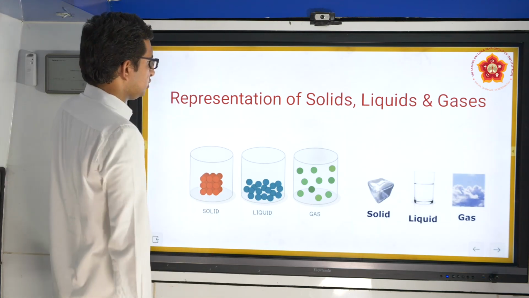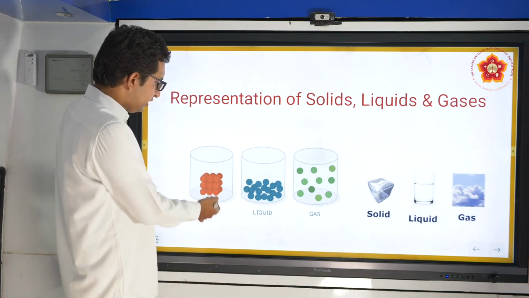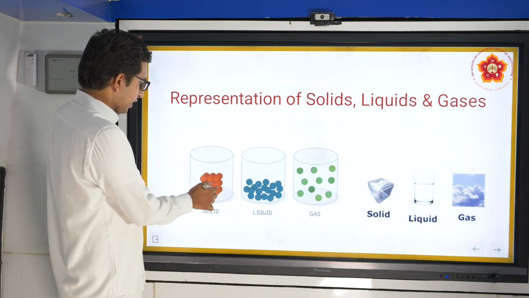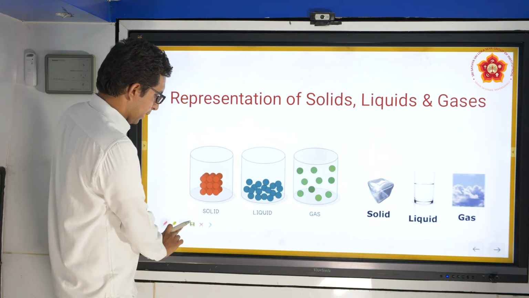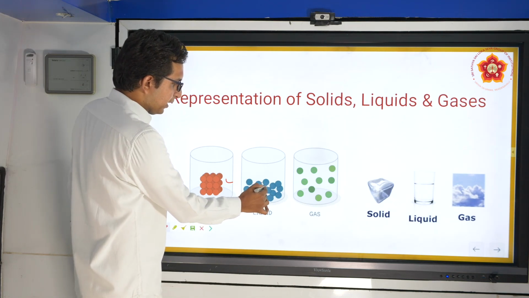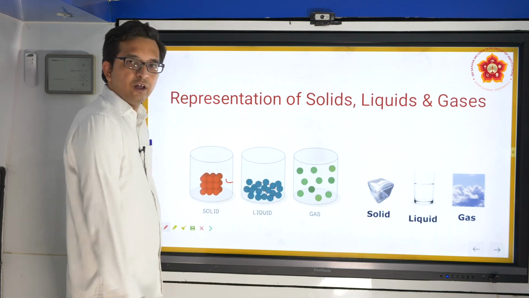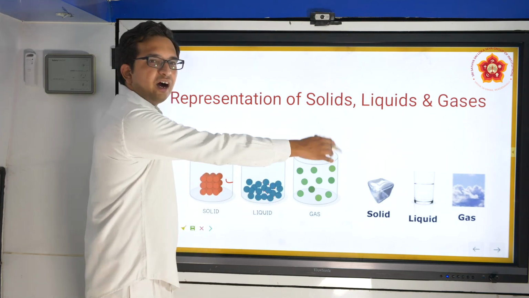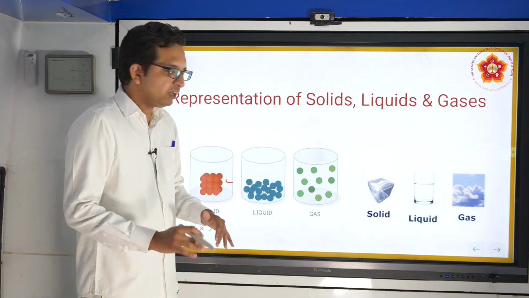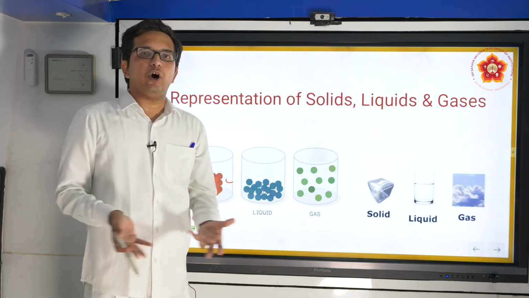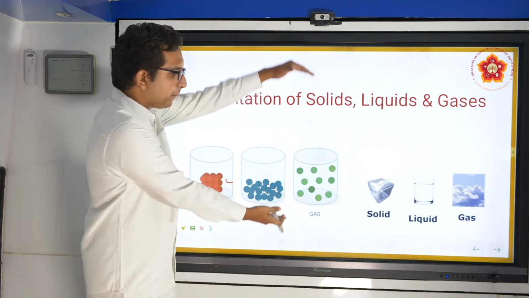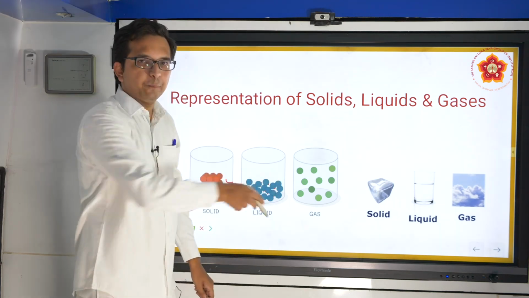Let us see a representation of solids, liquids and gases. As we have gone through, solids have a completely tight arrangement of molecules. All the molecules are tightly packed, whereas in liquids, minimal spaces are seen. For gases, you can see a large number of spaces, because the attraction between gaseous molecules is less. Therefore, the molecules spread all along and occupy the entire area of the container. If you make the beaker bigger, they will occupy that part also.